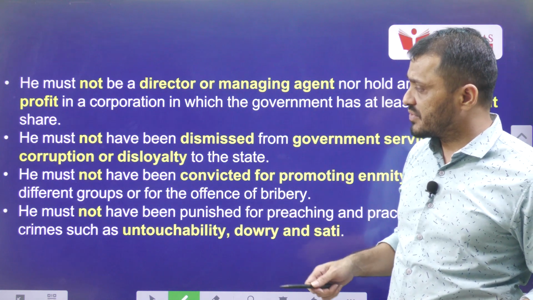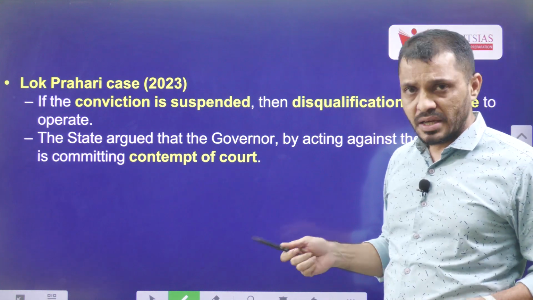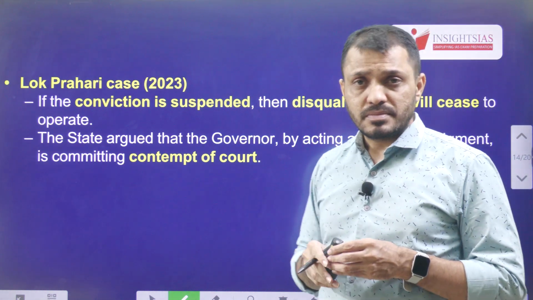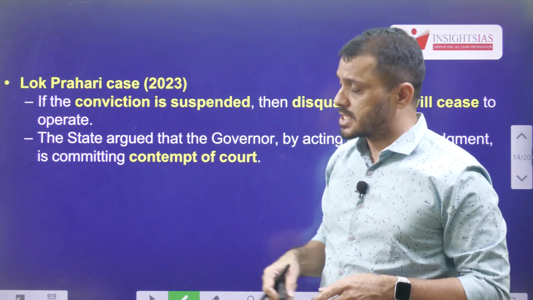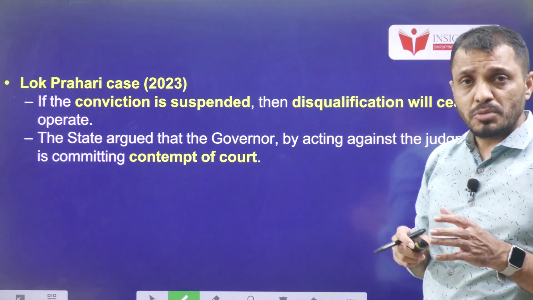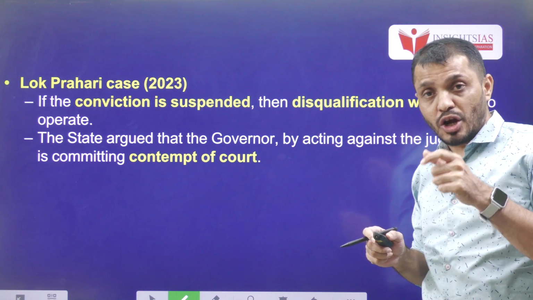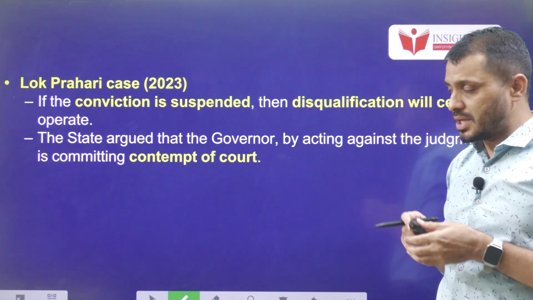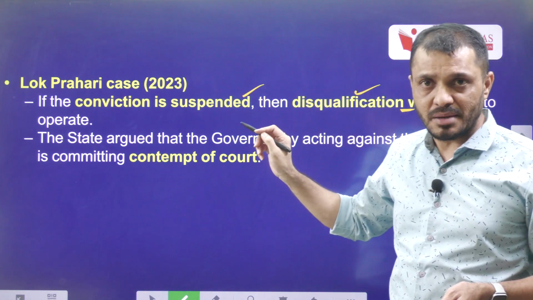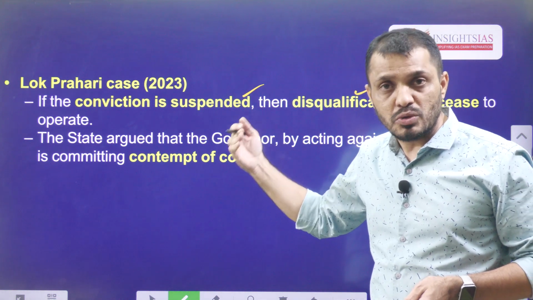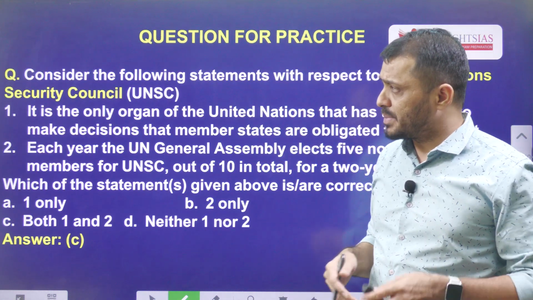Regarding the disqualification grounds, I already explained to you, and I have already given the information on this particular issue. Here we have to remind ourselves about the Supreme Court judgment. In the Supreme Court Lok Prahari case 2023, the Supreme Court clearly mentioned that if a person's conviction is suspended, then obviously he will not be disqualified. The same applies to this particular case. If the conviction is suspended, the member's disqualification ceases to operate. That means the member continues as a member of the house. So regarding the Tamil Nadu governor, we already discussed what is happening.